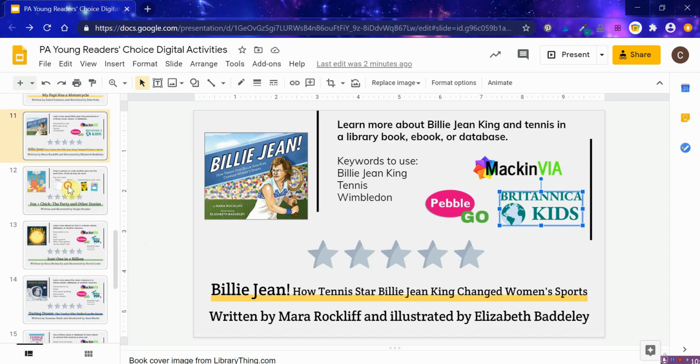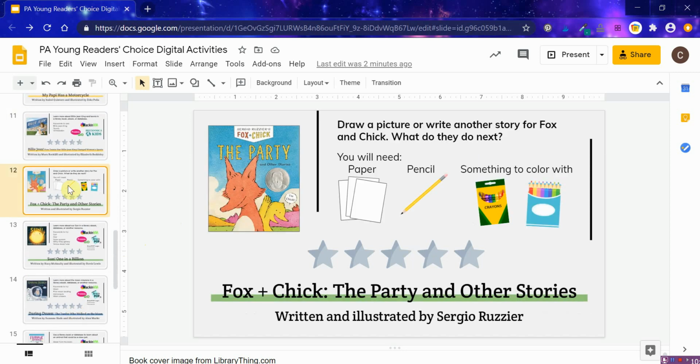Moving then to some more challenging books or just longer books. The Fox and Chick book called The Party. I just had, again, a very simple activity where students could write or draw about something or what they think will happen next. What other adventures could Fox and Chick have? And so this is something that, again, they could do on paper by themselves, or you could do this as a class and you could make predictions if you don't have time to get out the art supplies.